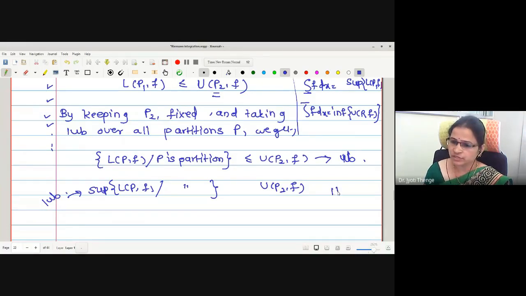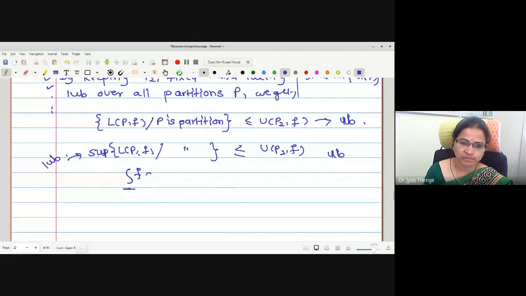Notice the relation between upper bound and least upper bound: it is less than or equal. And what is the supremum of L(P,f)? The lower integral. Correct? And we have proved this to be less than or equal to U(P2,f).